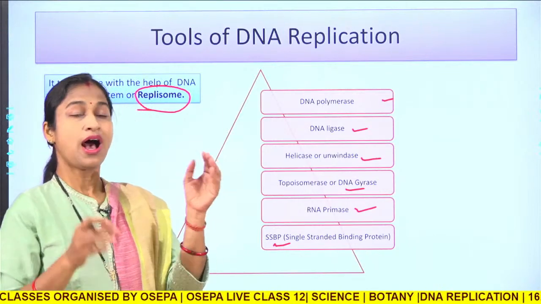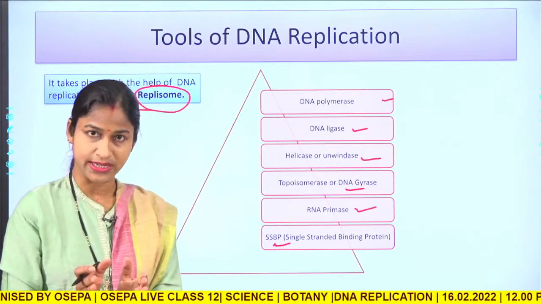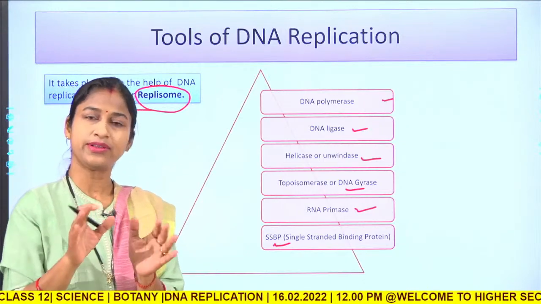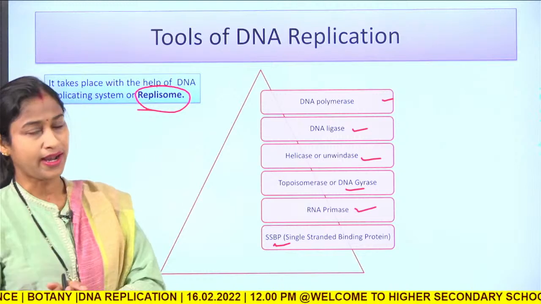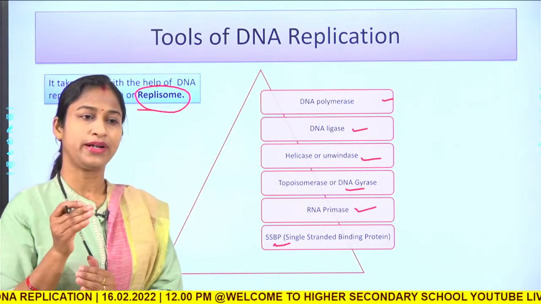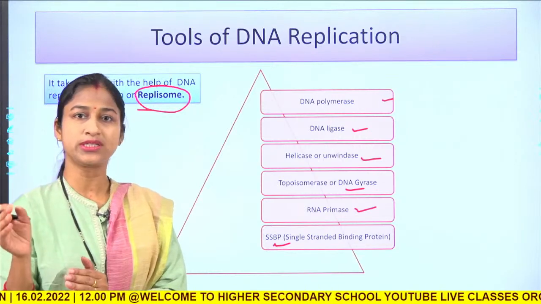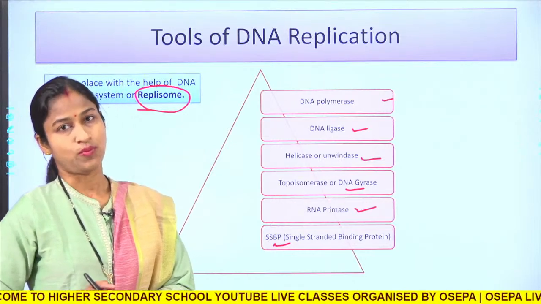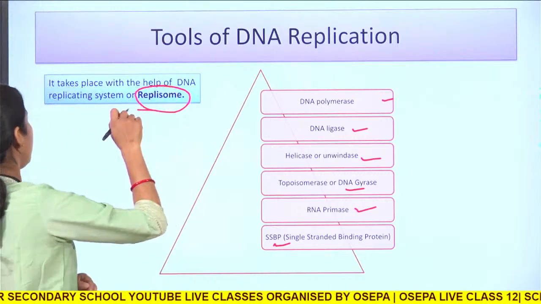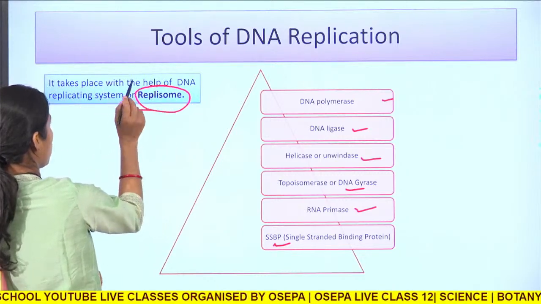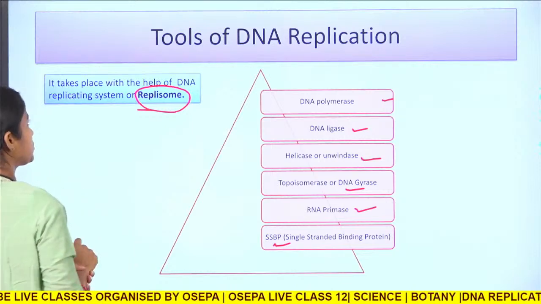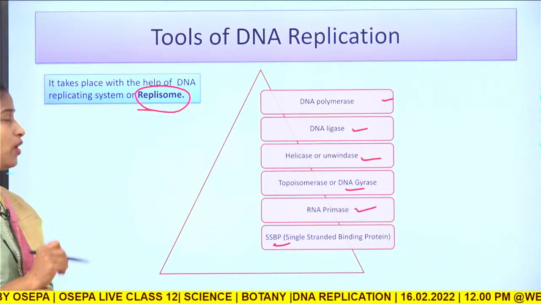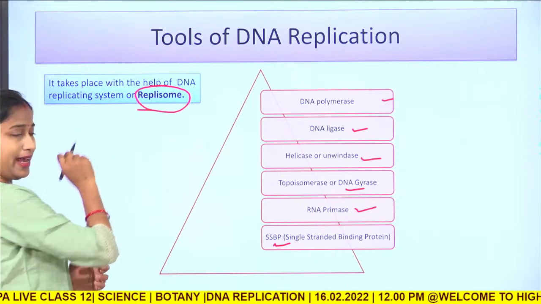That means how the DNA synthesis will start and where it has to terminate, everything is regulated and controlled by different enzymes and proteins, and together they form the replisome. Okay. So, DNA replication takes place with the help of the DNA replicating system known as replisome.